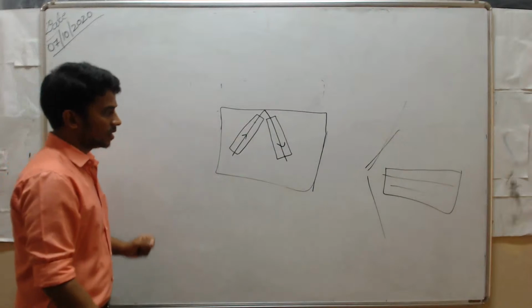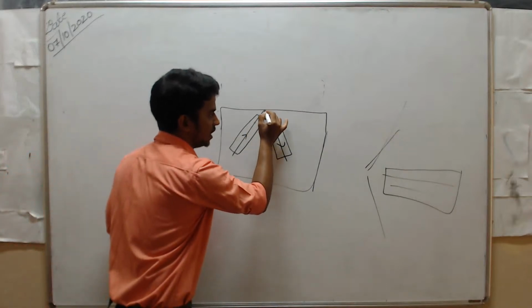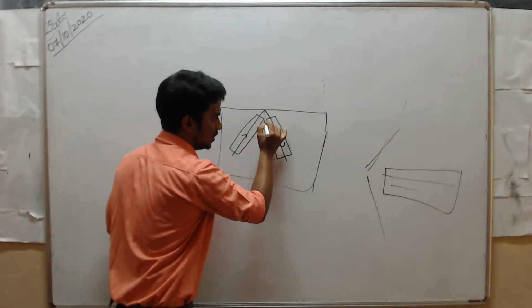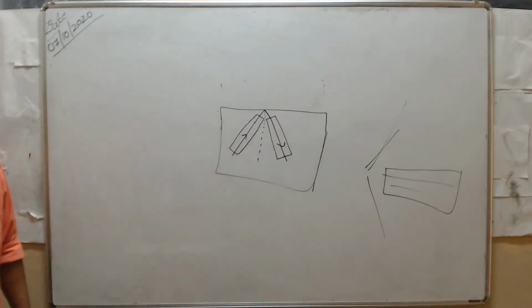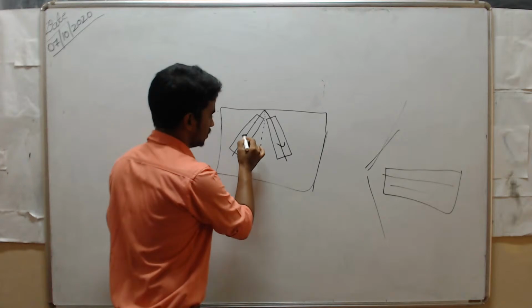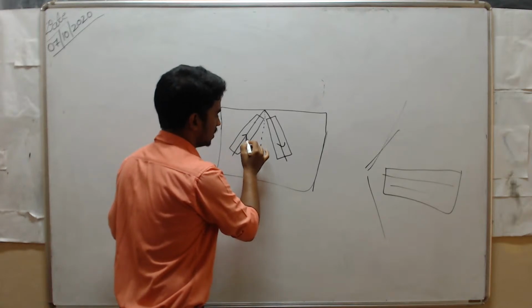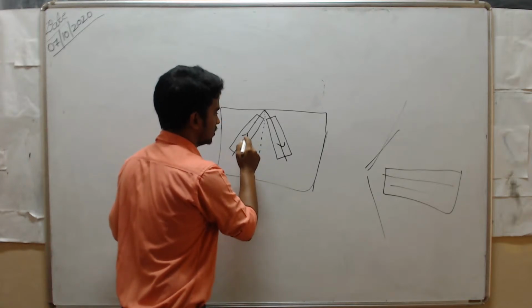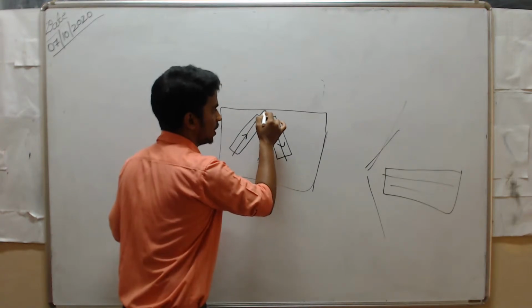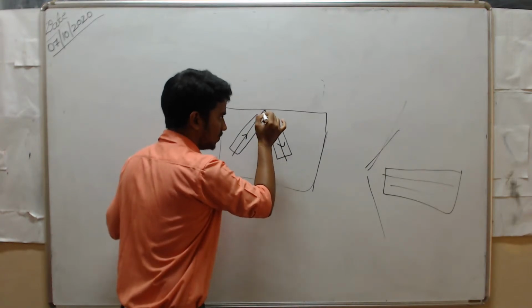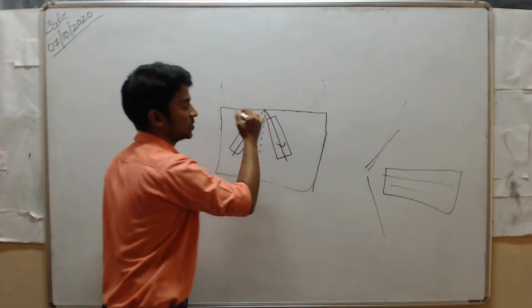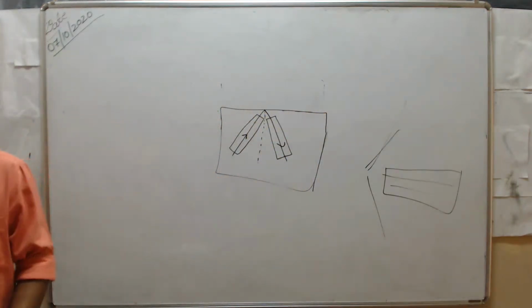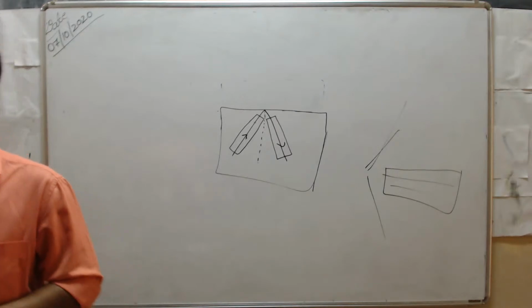Now at the point of incidence we draw one line, and that line is called the normal. I am passing sound, and this sound energy strikes the board here at the point of incidence. The normal should be perpendicular to the surface.